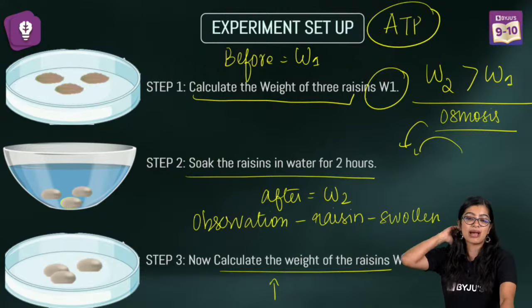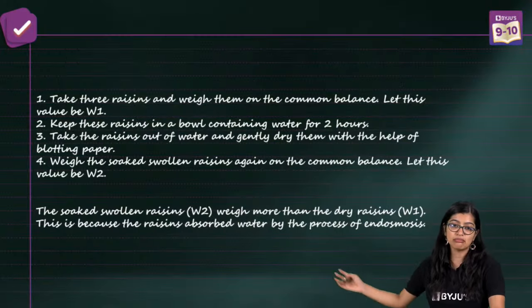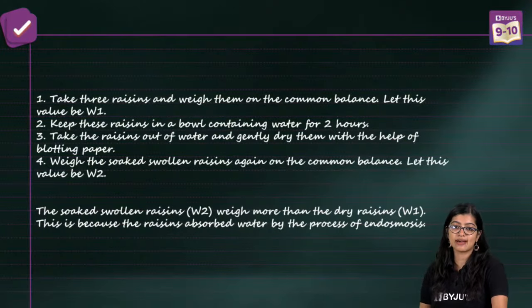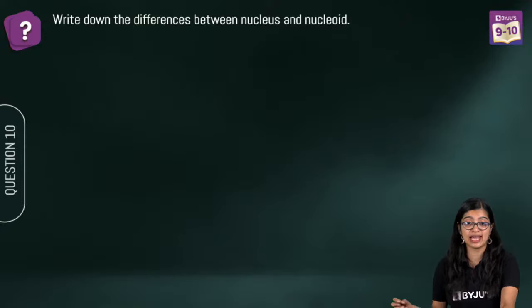Alright? Ma'am, where is DNA in mitochondria? In the matrix. Alright? Rhythm, I have answered this. Okay? Moving on to question number 10, everybody.